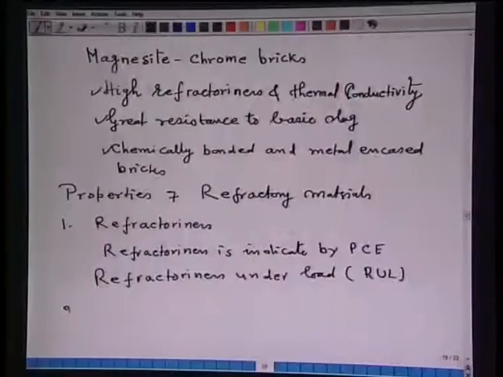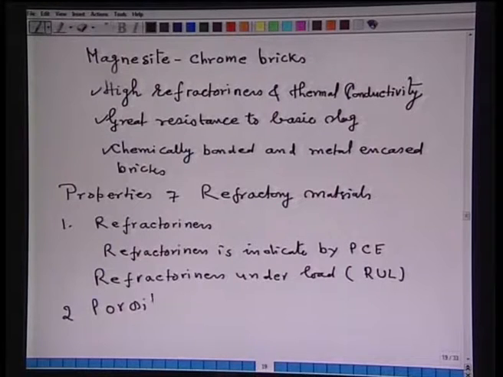Second important property is the porosity and slag permeability. Porosity affects chemical attack by molten slag, molten metal and gases.